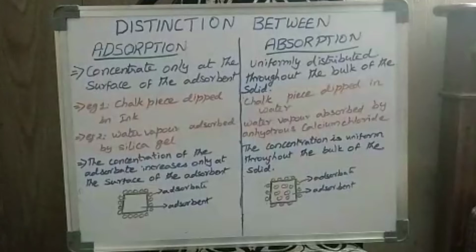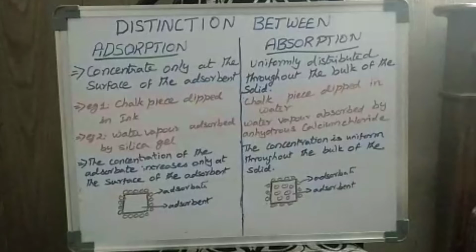Today we shall discuss the distinction between adsorption and absorption. In the last video I talked about the concept of surface chemistry. In that we have seen what is adsorption. Adsorption is nothing but accumulation of the substance over the surface of the adsorbent. Now let us see the difference between adsorption and absorption.